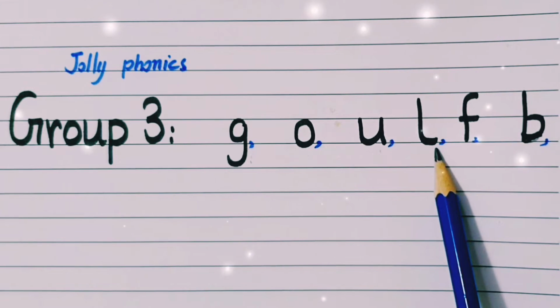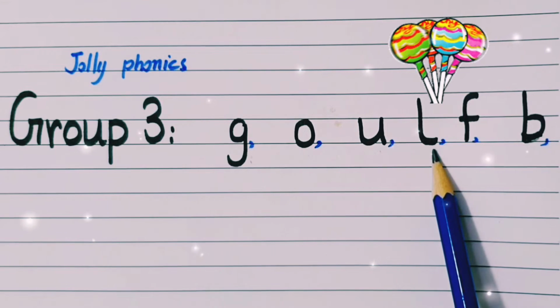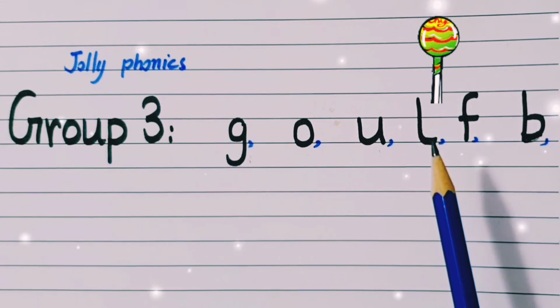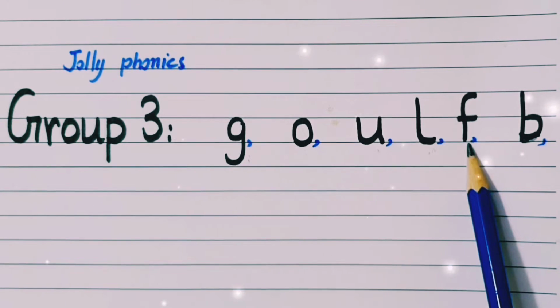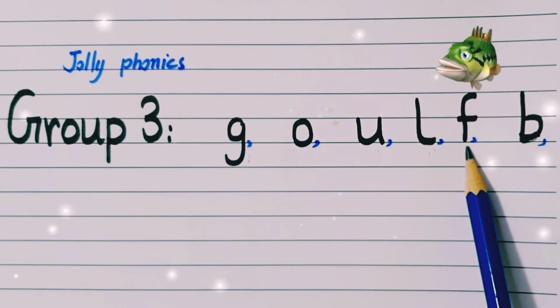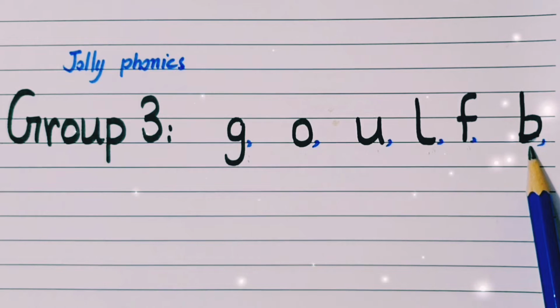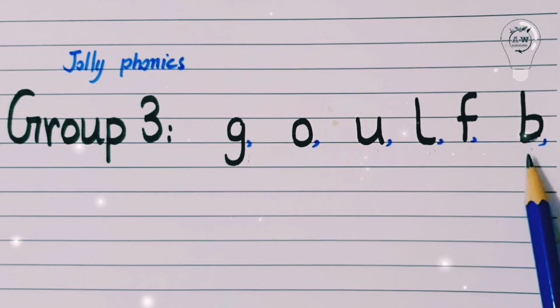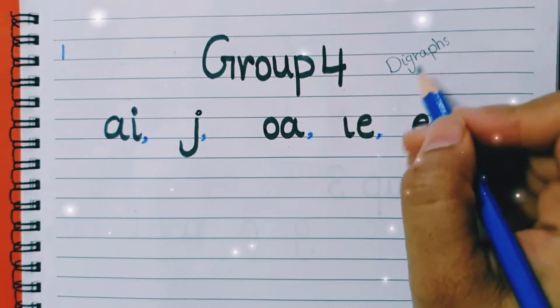And this is the letter L, and its sound is lollipop. And this is the letter F, and its sound is fish. And this is the letter B, and its sound is bulb. Group 4 digraphs. What is meant by digraph?